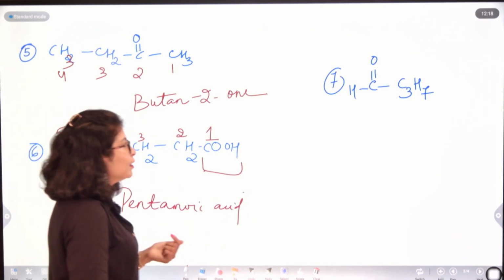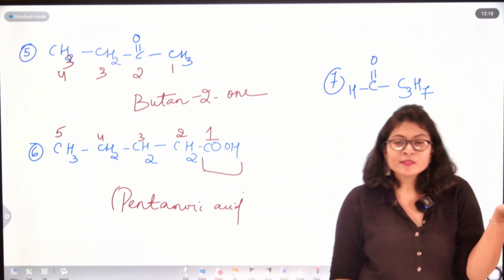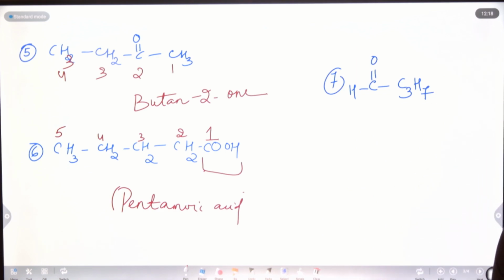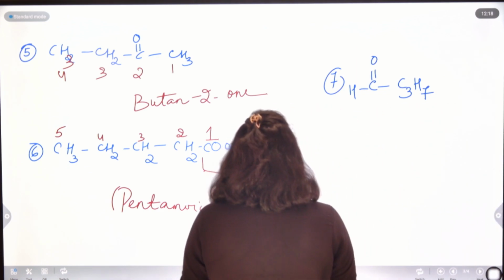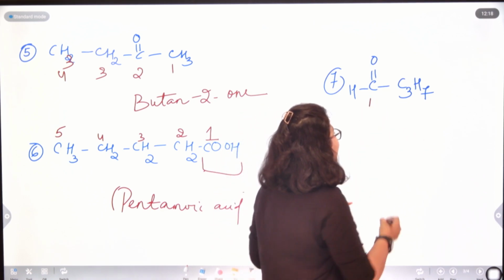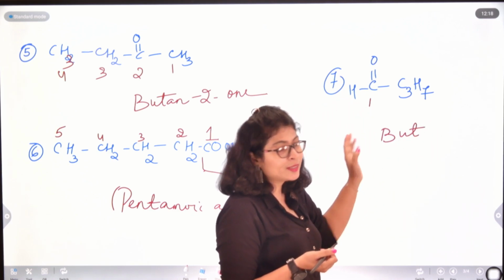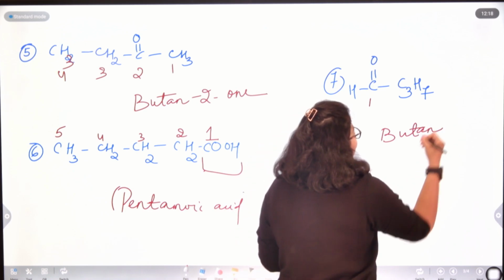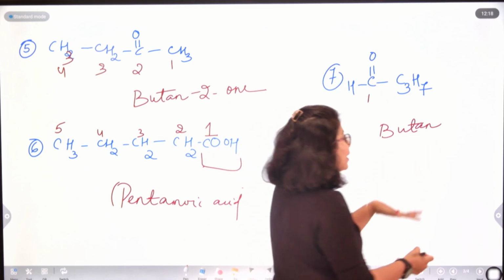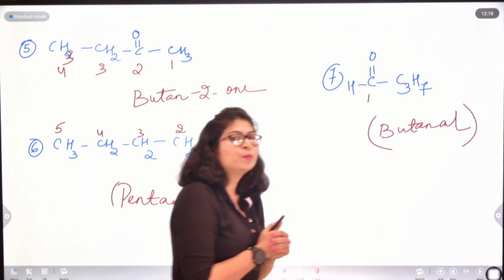And if I see my last question, here I am getting C3H7 and the functional group here is CHO. That functional group is that of an aldehydic group. So how many carbon atoms are there here? 1 and these 3. 4 carbon atoms are there. So the name will be but, and ane has to be there because all are singly bonded. So butane, and in case of aldehydes, the suffix that should follow is al. So that is butanal. So the name of this compound comes out to be butanal.